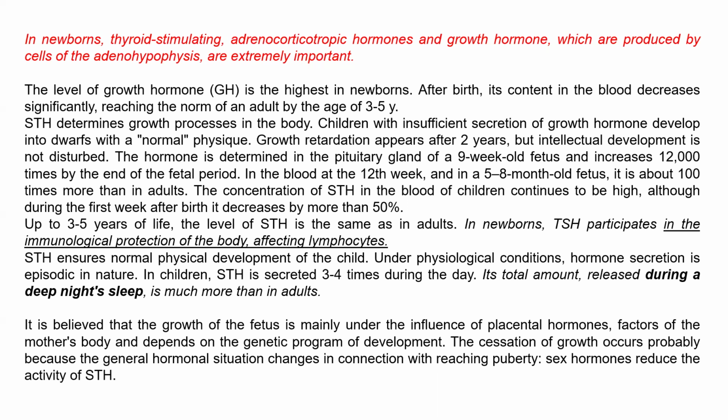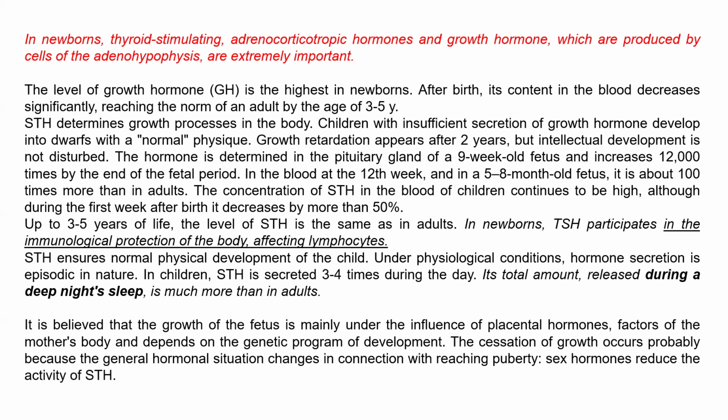Up to 3-5 years old, the level of growth hormone is the same as for adults. In newborns and babies, somatotropic hormone participates in immunological protection of the body, affecting lymphocytes.